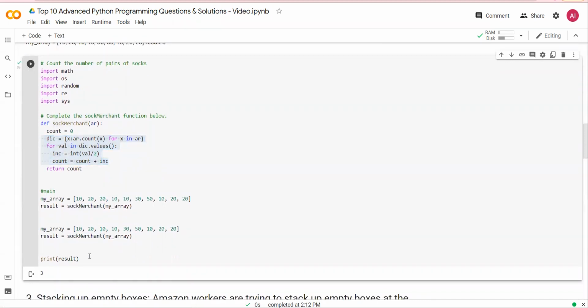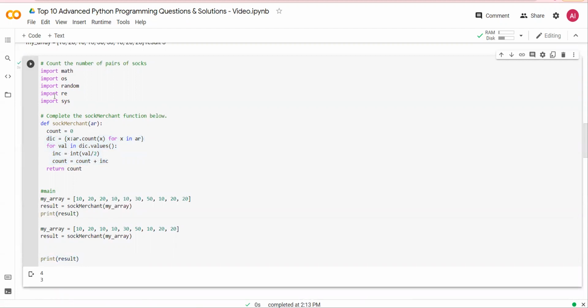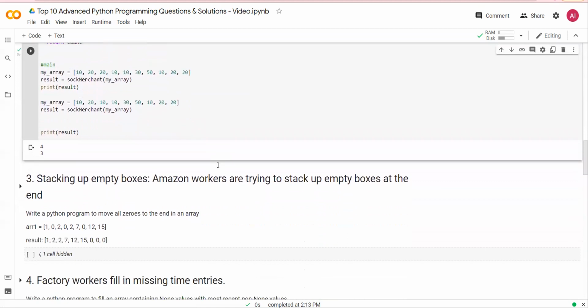So this is the print results. I should have done print result here as well. So you will see 4 and 3. This is the solution. Next question, number 3, stacking up empty boxes.